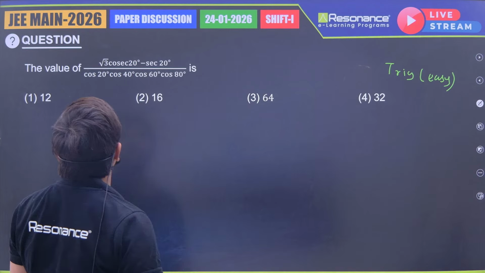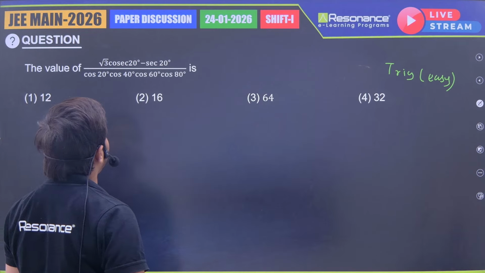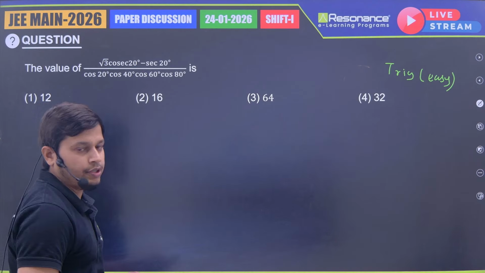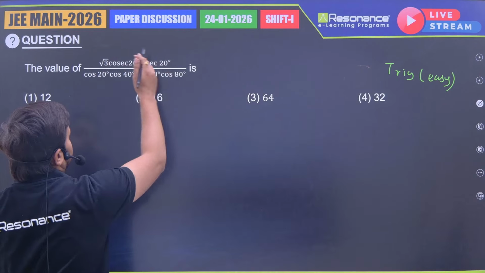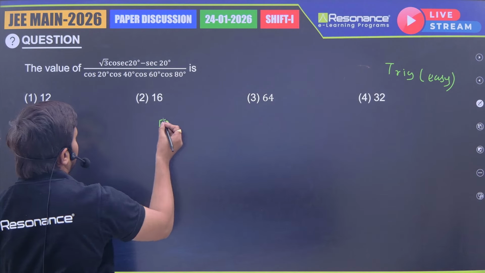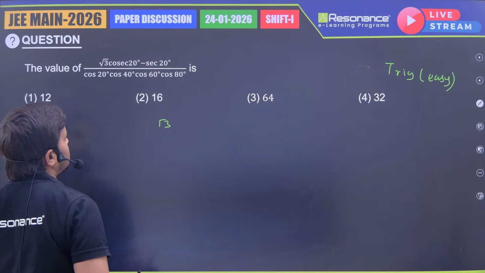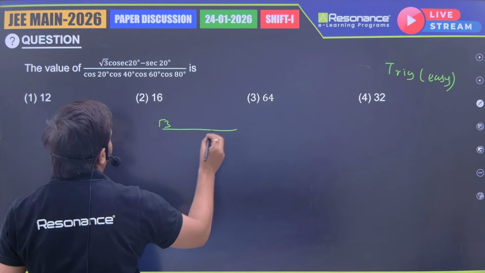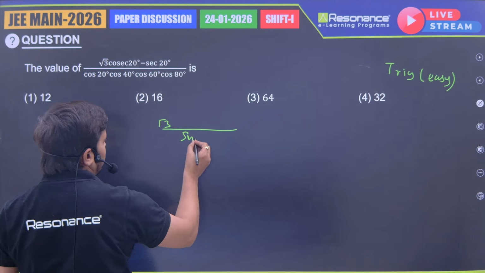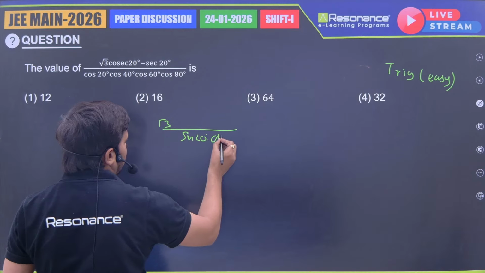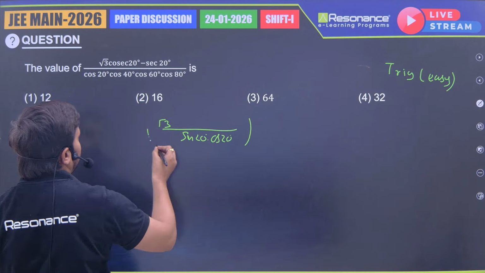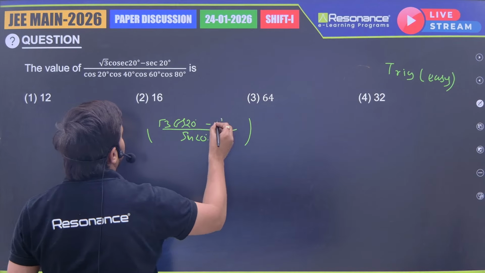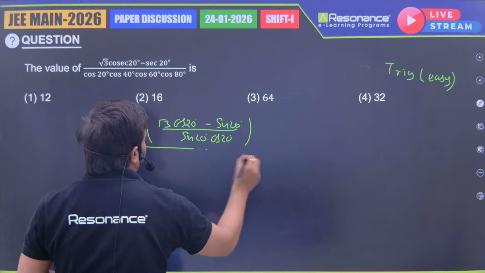They are asking the value of (root 3 cosec 20 degree minus sec 20 degree) divided by cos 20, cos 40, cos 60 and cos 80. First we convert this in terms of sine and cos. So root 3, this cosec can be written as 1 by sine 20, this is 1 by cos 20, and further I am taking the LCM. When we take the LCM, what will we get in the numerator? Sine 20 degree into cos 20 degree will be the LCM. Then here root 3 cos 20 degree minus sine 20 degree. In the denominator, what do we have?